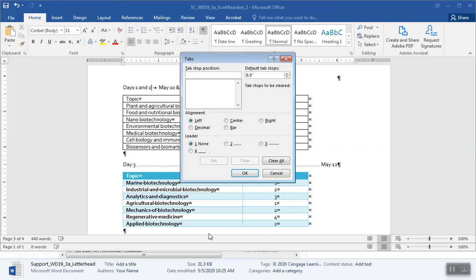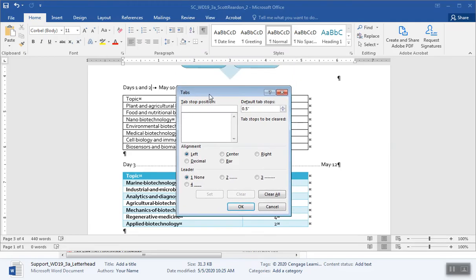It says to set a tab stop at 6 inches. 6 inches. There's 6 right there. With the right alignment. And what that means is that the text is going to butt up against the left part of the tab. If it's a right aligned tab, the text is going to push up against a right aligned tab. The text is going to be to the left of the tab. I know that's kind of backwards thinking, but that's kind of how I think through tabs.